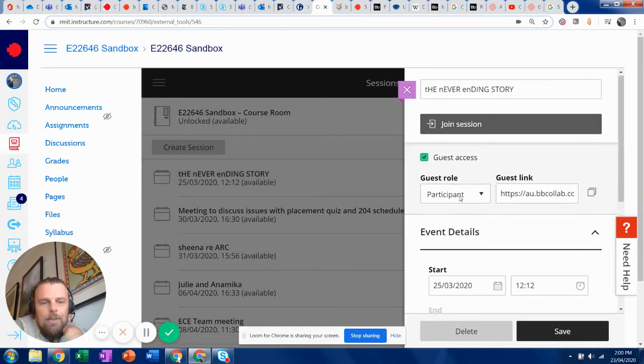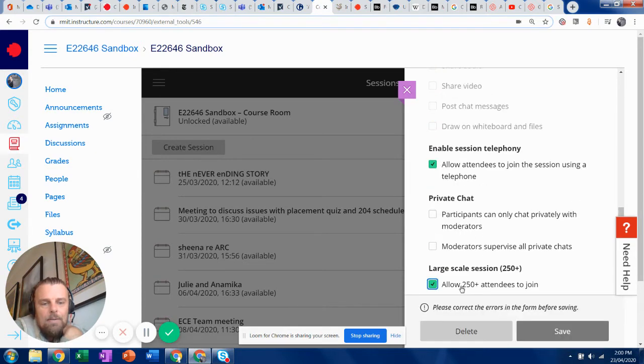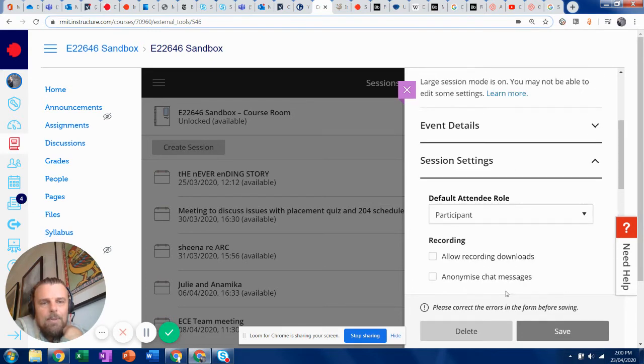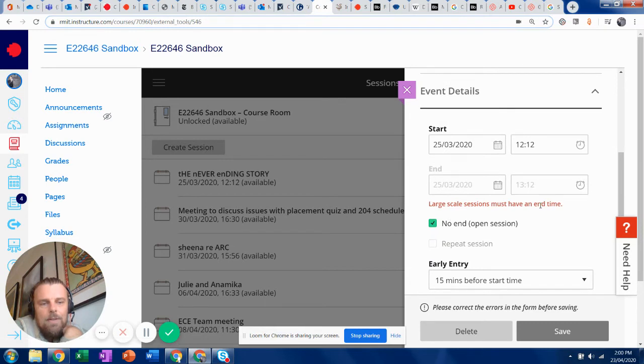Take this one, for example, coming down, session settings, right down to allow. Please correct the errors in the form before saving. So we go back up. Event details, there it is. Large scale sessions must have an end time. Okay, no worries, we can fix that. And there you go. I've put it in the proper time and then save. Well, let's do it then. Okay.